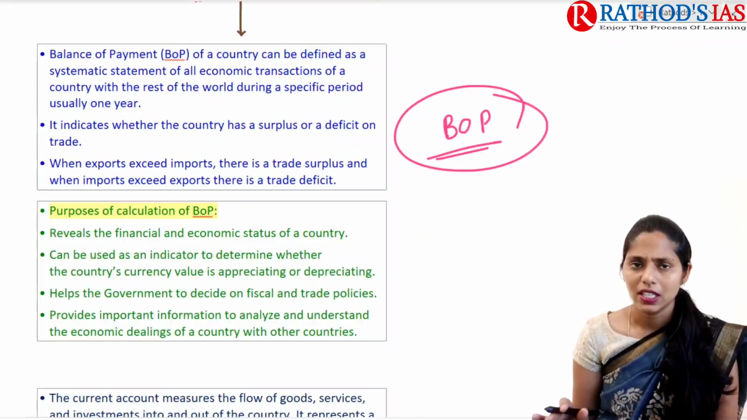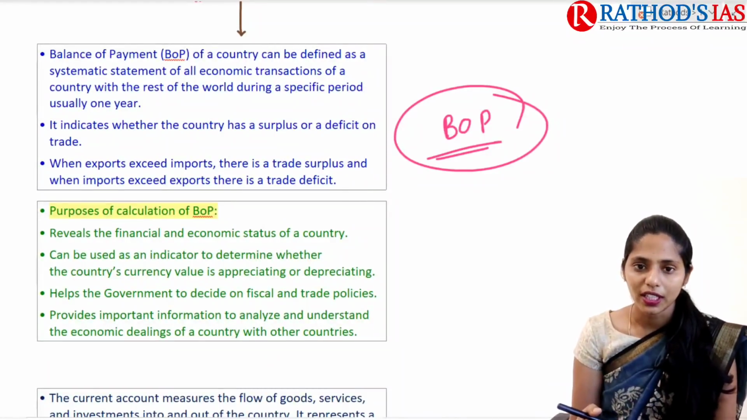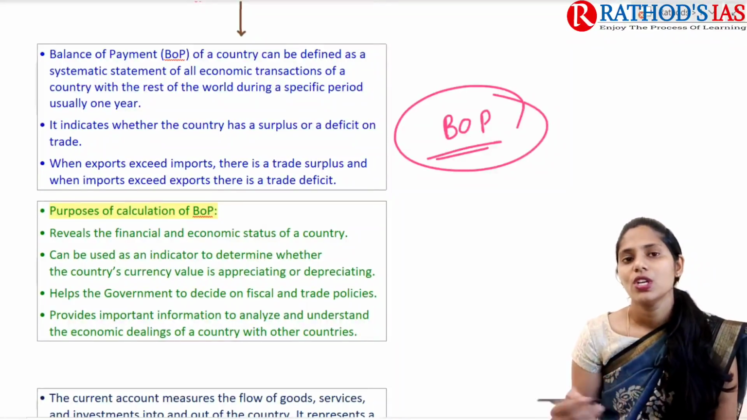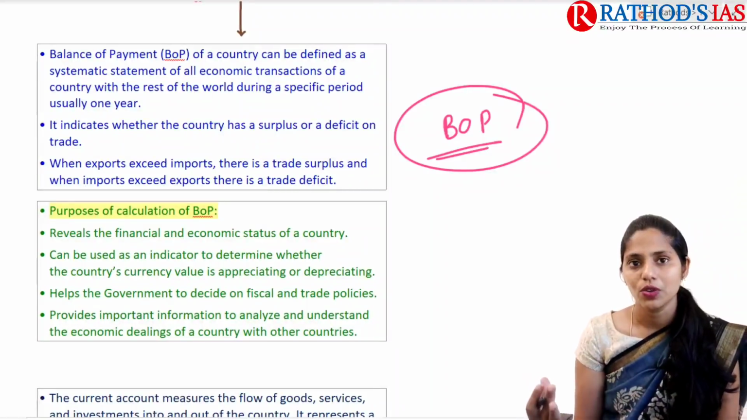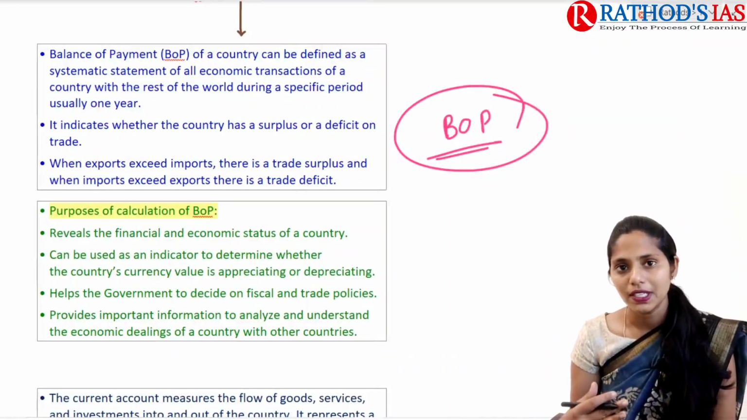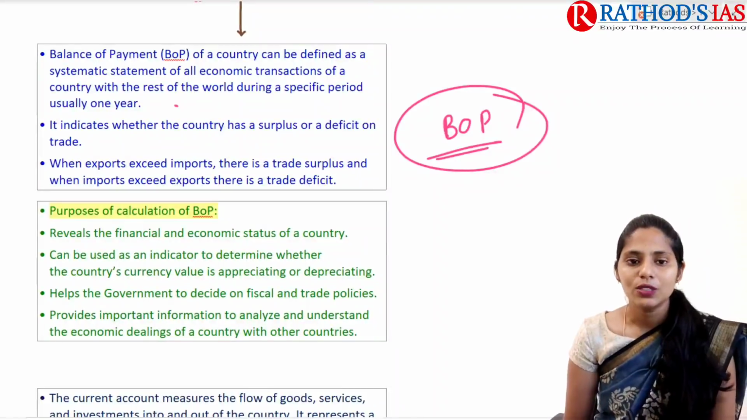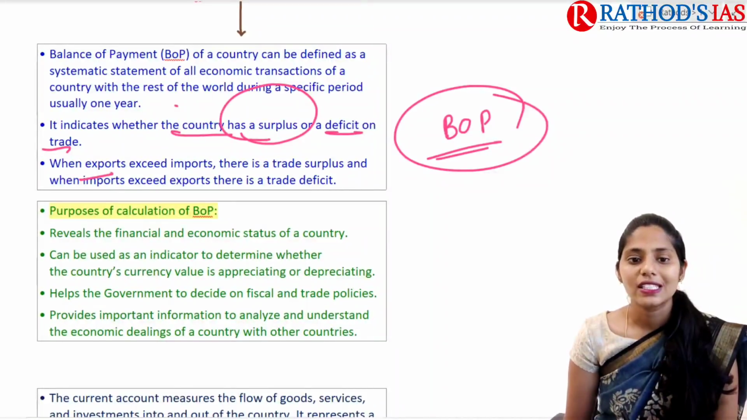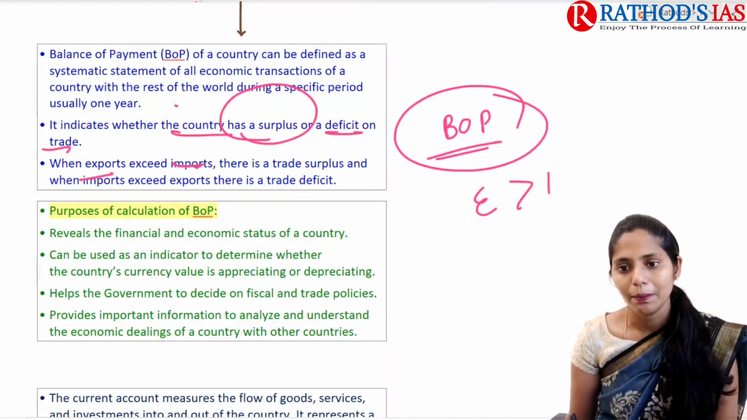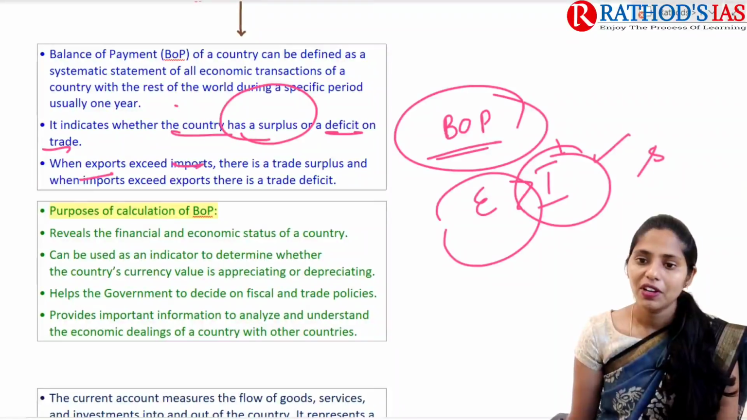Balance of payment is nothing but a statement of all economic transactions of our country within a specific period of time. This specific period is usually 1 year. In this 1 year, how much economic transaction we did and how much we purchased, so it is nothing but a balance sheet. It indicates whether the country has a surplus or deficit of trade. When we are exporting more compared to imports, there will be a surplus. And whenever imports are more, it will be a deficit.